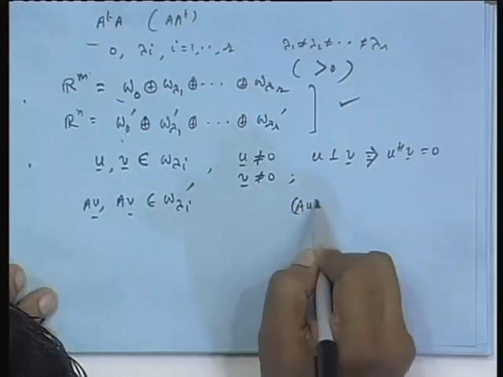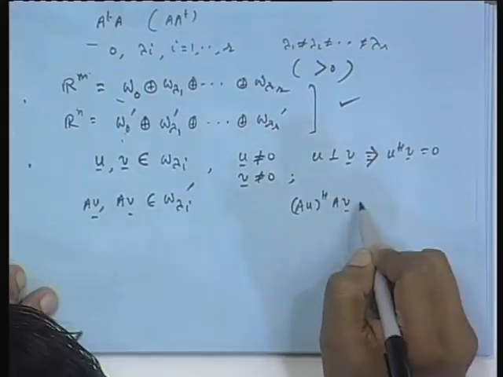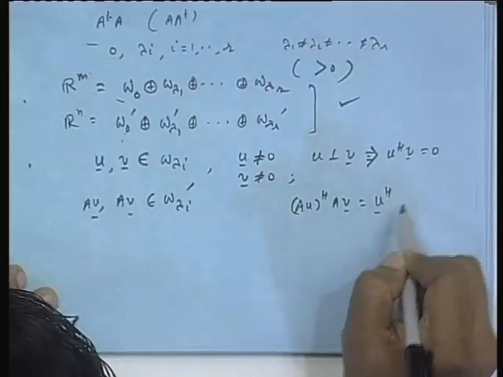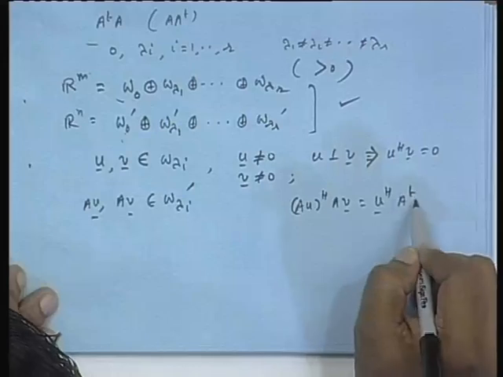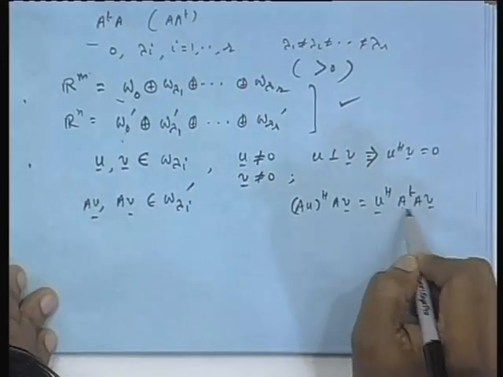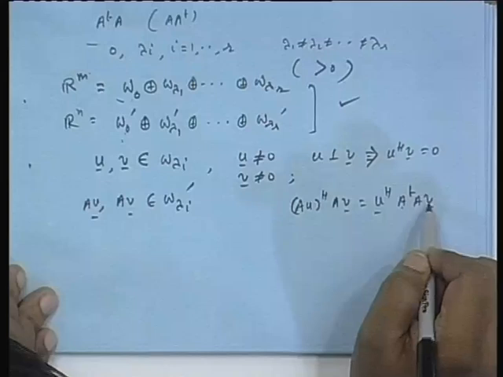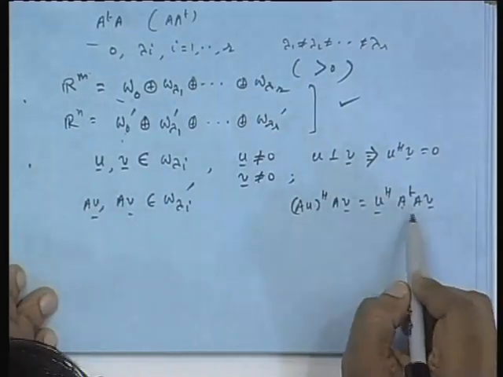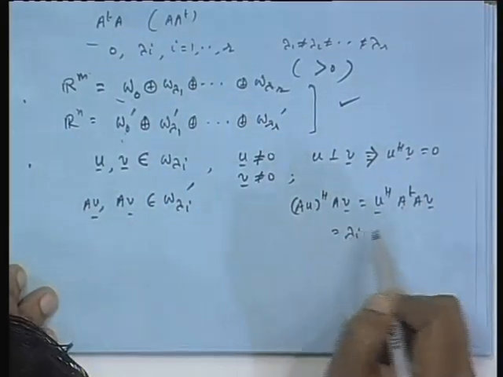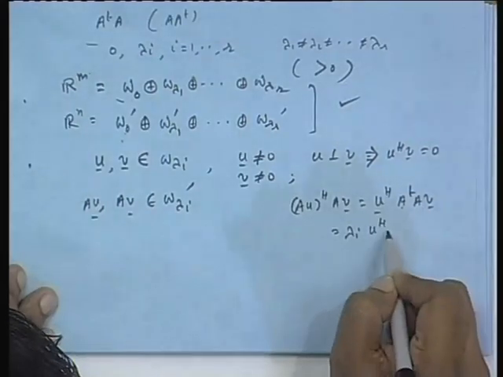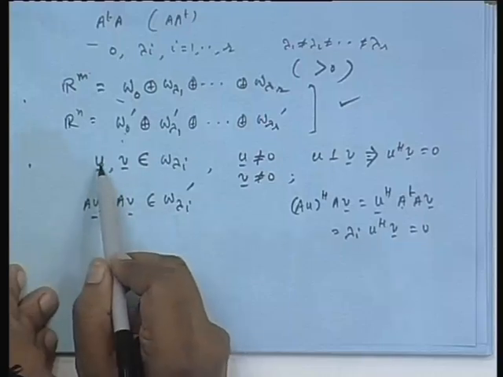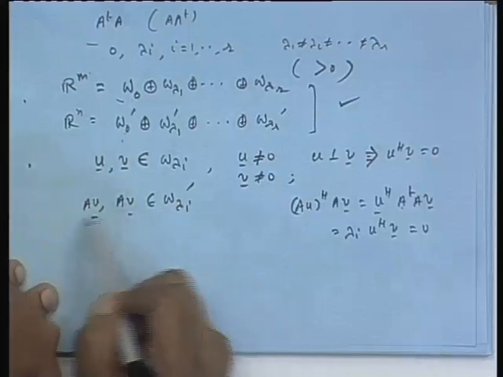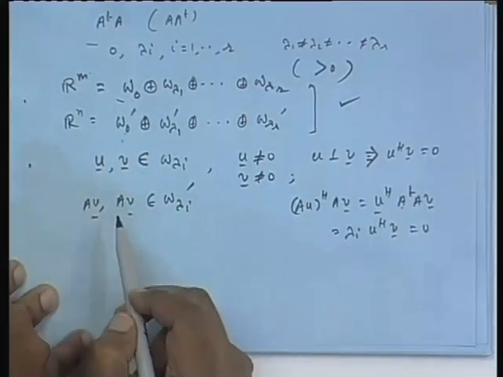We can see if you take (A u) Hermitian (A v), what do you get? U Hermitian, and now Hermitian in this case will be simple transpose, because we are dealing with all real cases only, A transpose A v. But A transpose A is the operator, v is taken from w lambda I. So v is an eigenvector of A transpose A. So that means you will simply get lambda I times u H v, and u H v is 0. So that means if two mutually orthogonal vectors are taken up and they are mapped to w lambda I prime by this operator A, they also remain mutually orthogonal, which is a very interesting result.